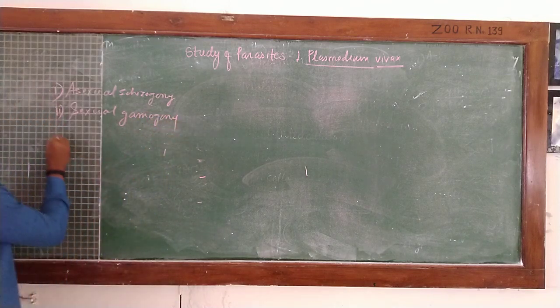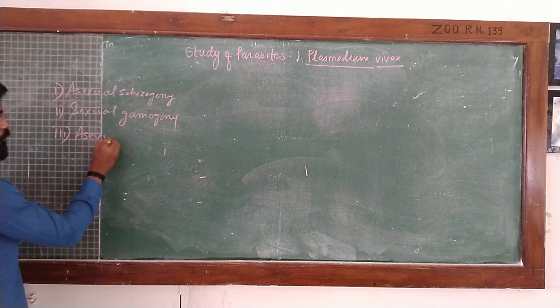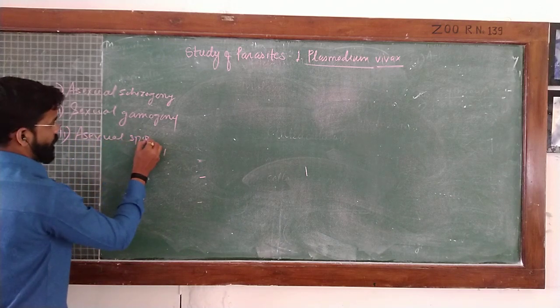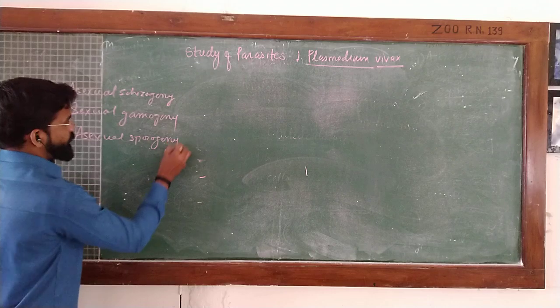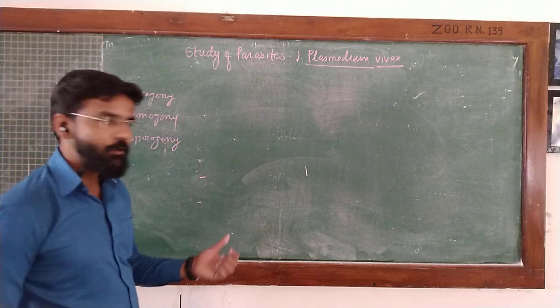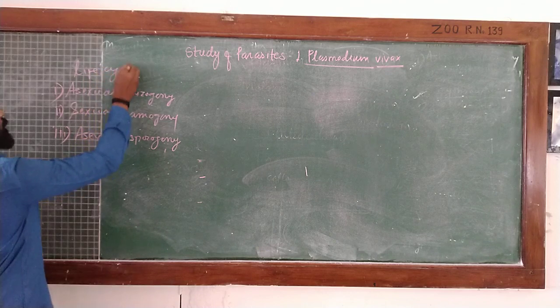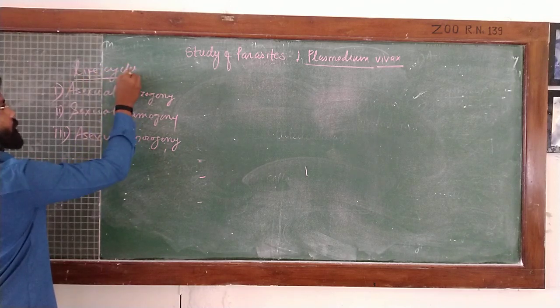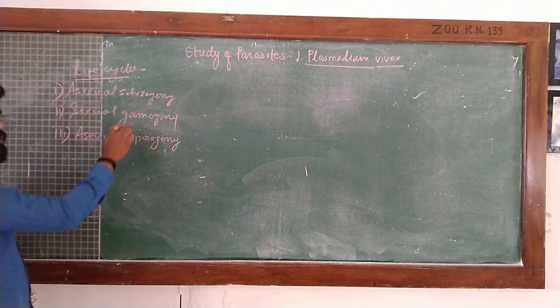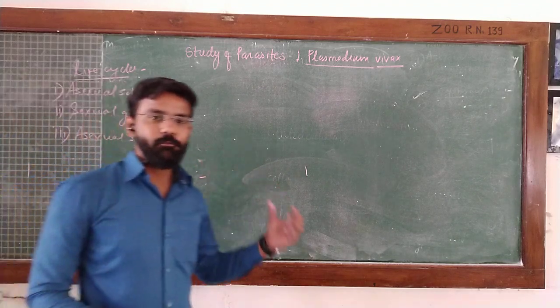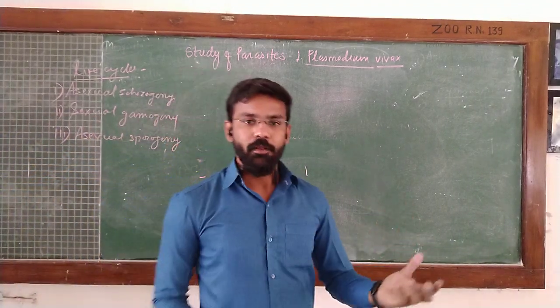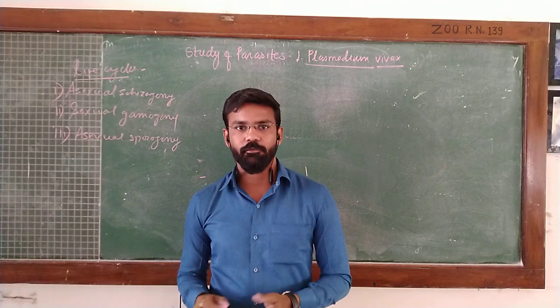And the third one is asexual sporogony. Like this, the life cycle of Plasmodium vivax is divided into three phases: schizogony, gamogony, and sporogony. And these three phases occur in two different hosts, that is human and mosquito.